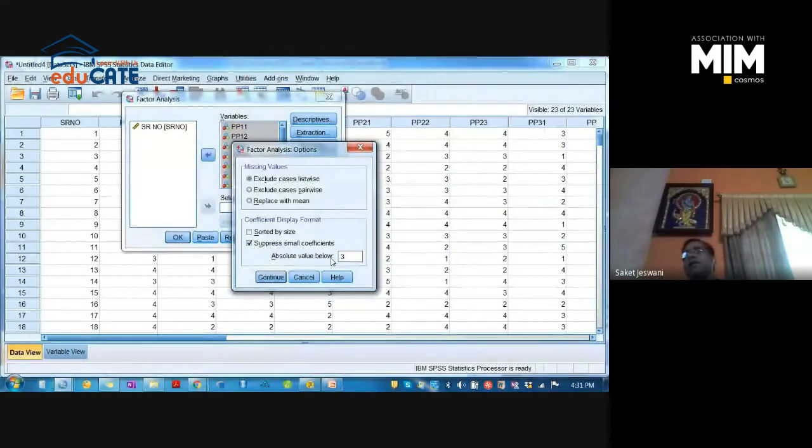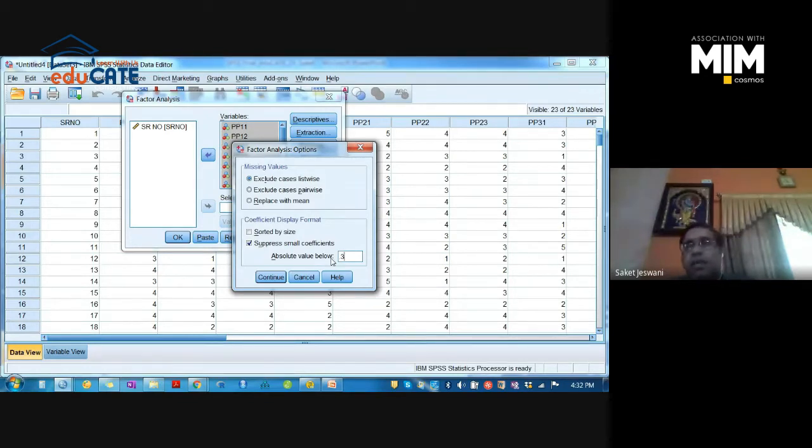So there is a criterion, as in reliability testing. We have seen that for Cronbach's coefficient alpha, the criterion is it should be greater than 0.7. It is a good value of reliability, right? In factor analysis also, we call it the loading value.